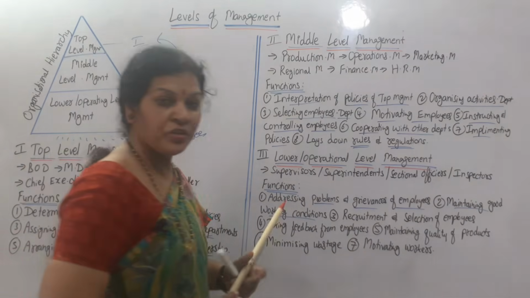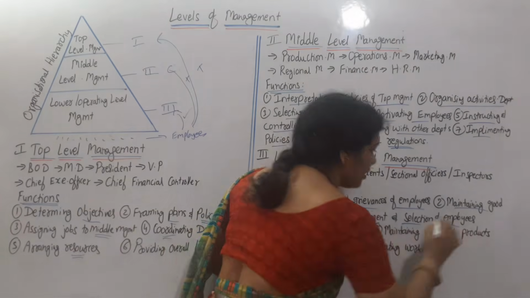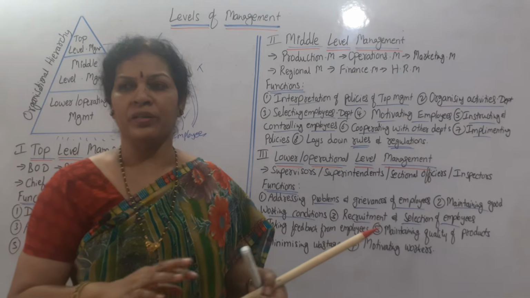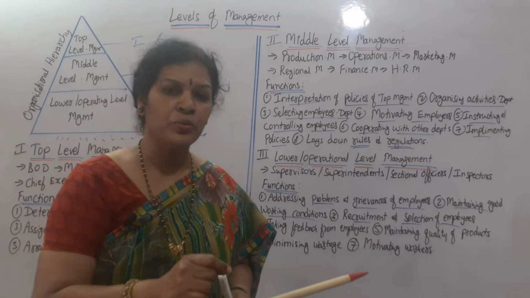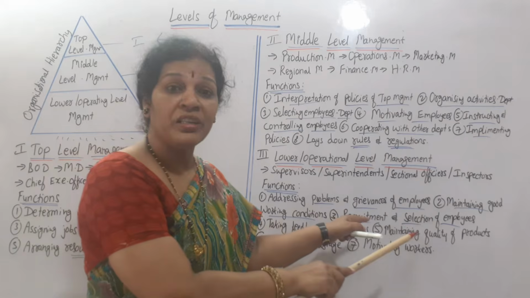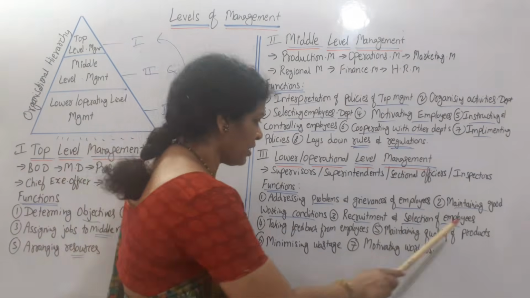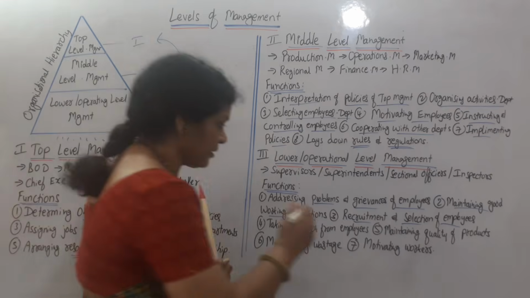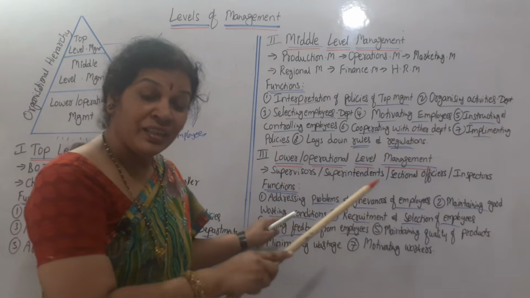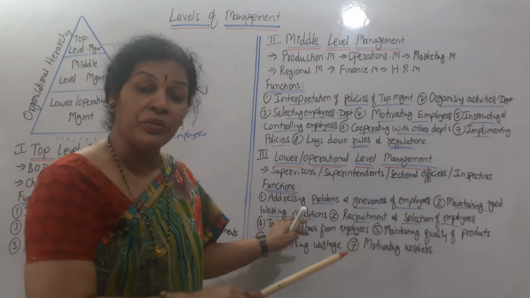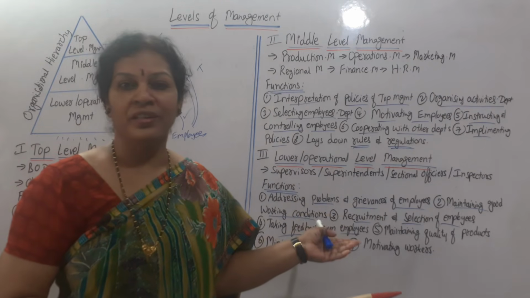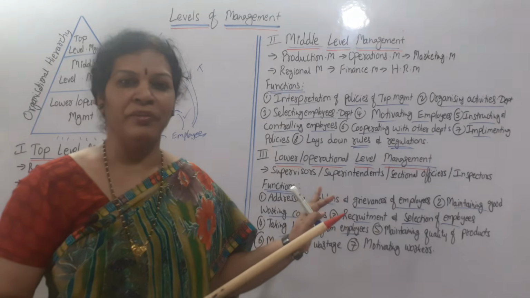And recruitment and selection of employees. Recruitment and selection of employees at third level. Suppose they want some employees to work in the production department at level 1, level 2, whatever it may be. It is their duty to select the employees, and also to take feedback from the employees. If employees are happy, then the organization will be happy. So taking the feedback of the employees is also one of the duties of the third level management. If the employees are happy, he will be very comfortable.